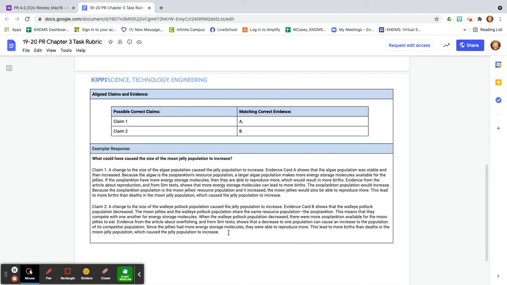When the walleye pollock population decreased, there were more zooplankton available for the moon jellies to eat. Evidence from the article about overfishing and from the sim test show that a decrease to one population can cause an increase to the population of its competitor. Since the jellies had more energy storage molecules, they were able to reproduce more. This leads to more births than deaths in the moon jelly population, which caused it to increase.